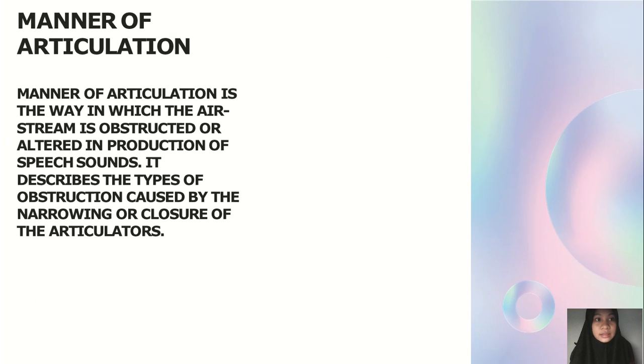Manner of articulation. Manner of articulation is the way in which the airstream is obstructed or altered in the production of speech sounds. It describes the types of obstructions caused by the narrowing or closure of the articulators.